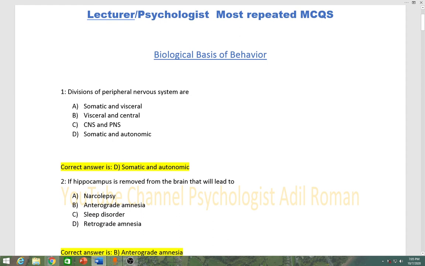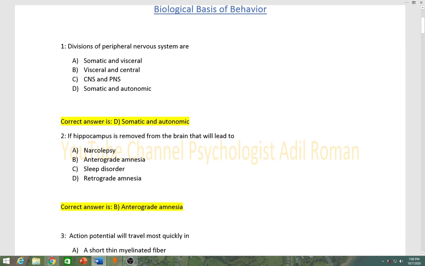Number 2, if hippocampus is removed from the brain, that will lead to A narcolepsy, B anterograde amnesia, C sleep disorder, D retrograde amnesia. Correct answer is B, anterograde amnesia.